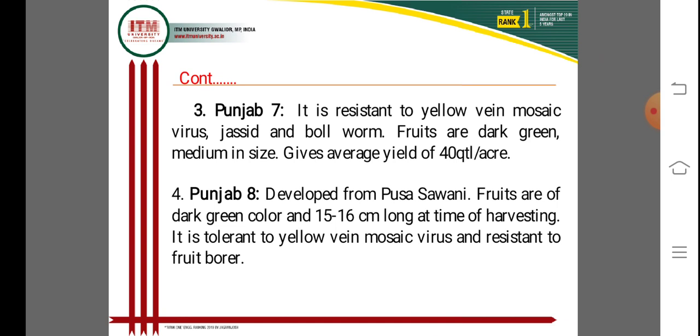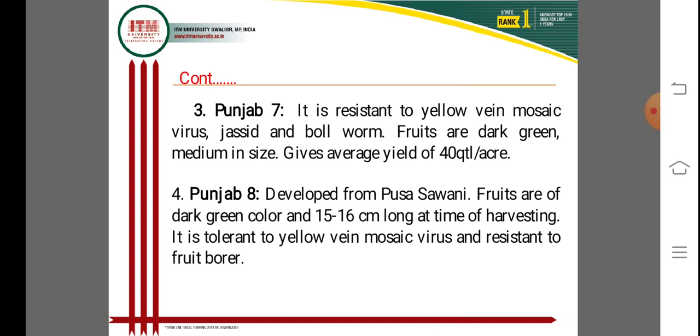Next variety is Punjab 7. It is resistant to yellow vein mosaic virus, jassids, and bollworm. Fruits are dark green, medium in size, with an average yield of 40 quintals per acre.